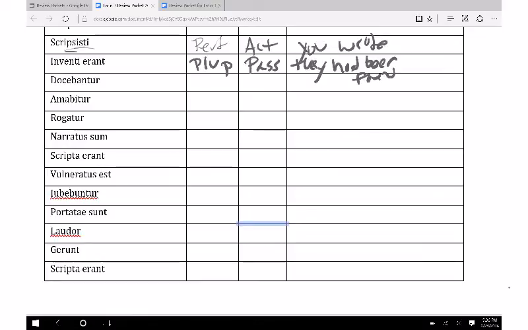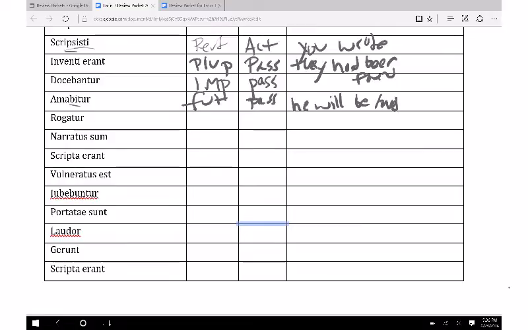Okay, docebantur is next. This one here with the ba in there is a tell that this is imperfect, and the tur makes it passive. So here, the ntur is they. I'm not going to write this one in because I kind of went over on the other line, but it would be they were taught. That's what you should have had there. Amabitur, the bi makes this future, and the tur makes it passive. So here we have he will be loved, or she will be loved if you're a Maroon 5 fan.